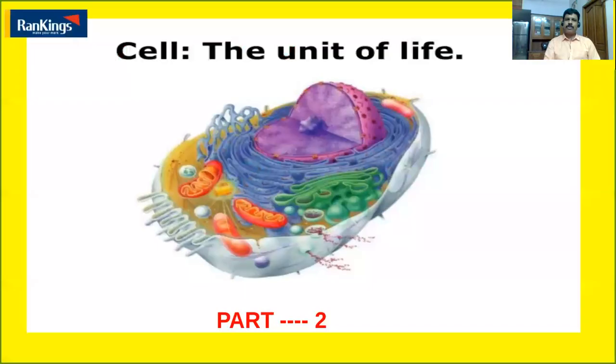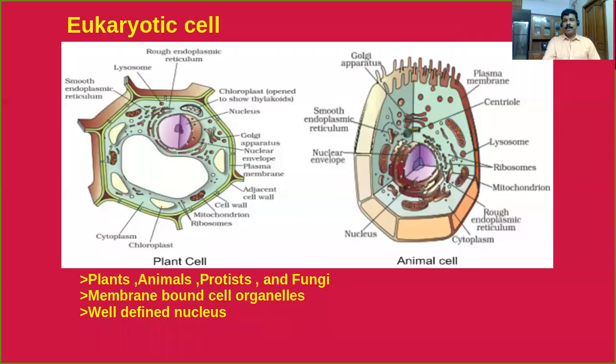Today, I am going to talk about the cell, the unit of life, part 2. Dear students, as you know, in the last class we discussed the structure of a prokaryotic cell. Today we are going to discuss the structure of a eukaryotic cell. As you know, the eukaryotic cell is present in plants, animals, protists, and fungi. And we have discussed that kingdom Monera actually has prokaryotic cells.